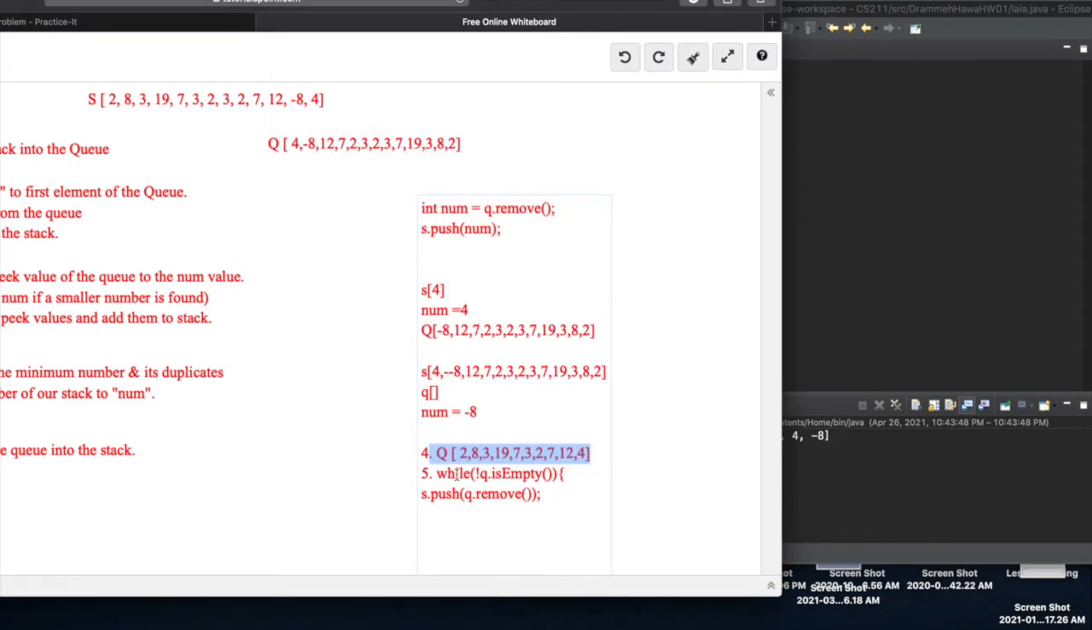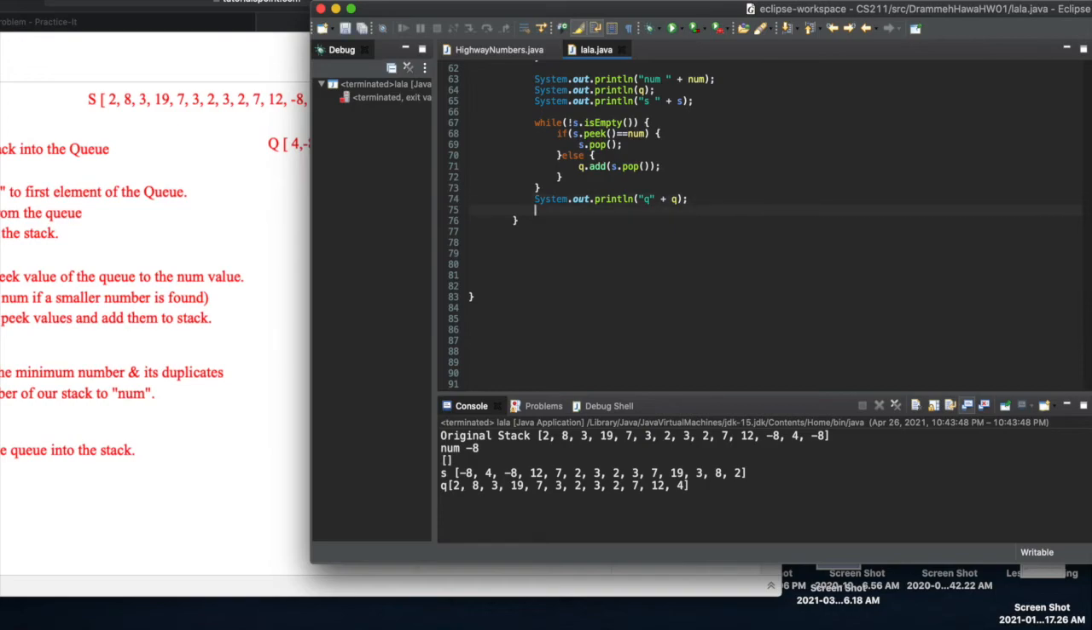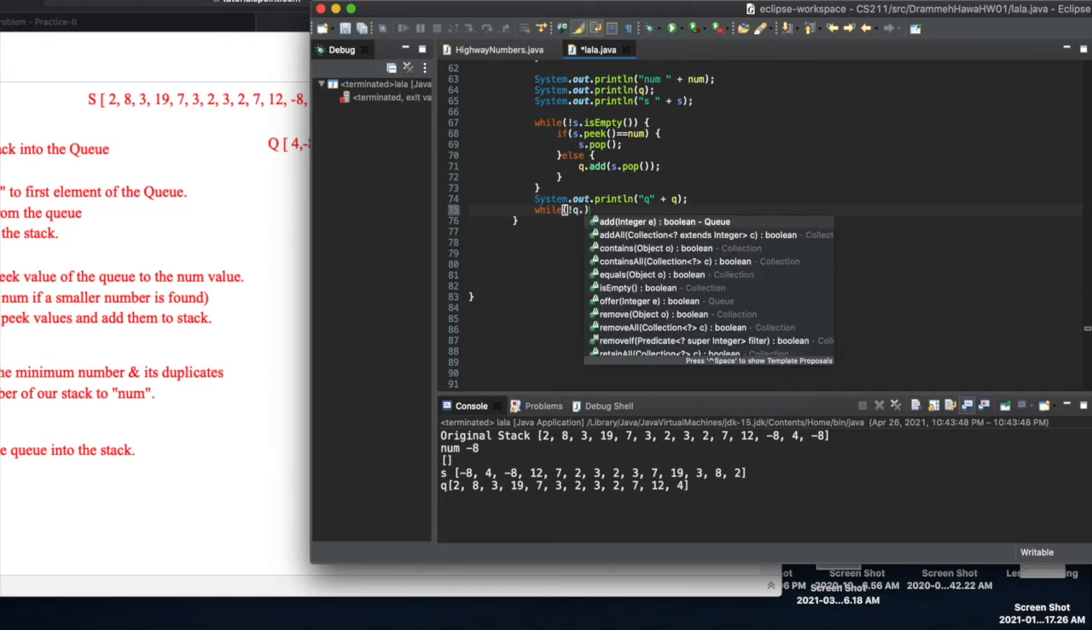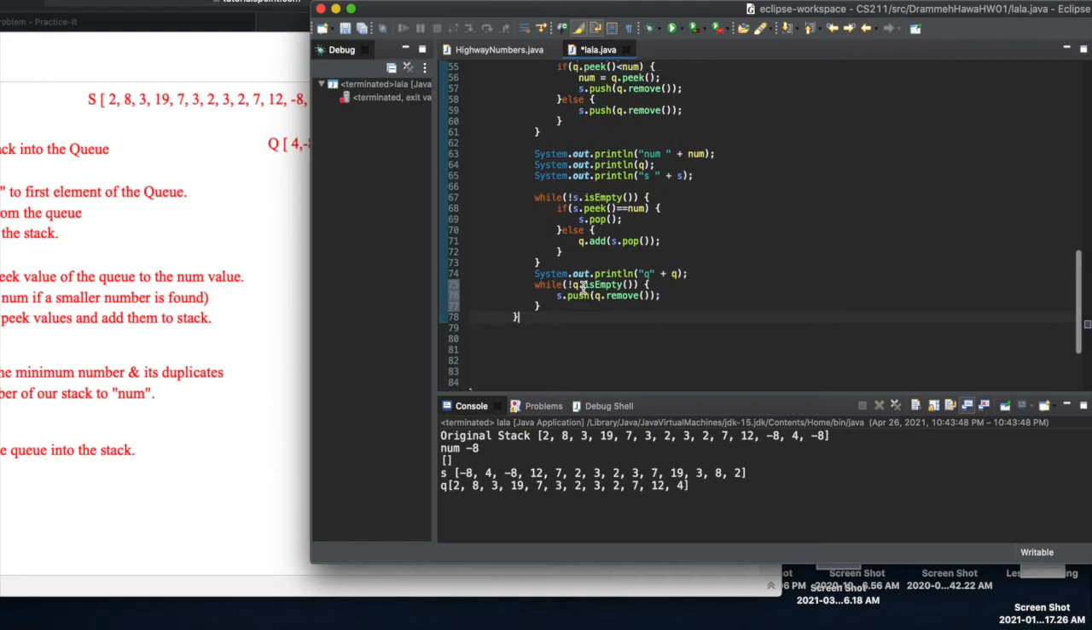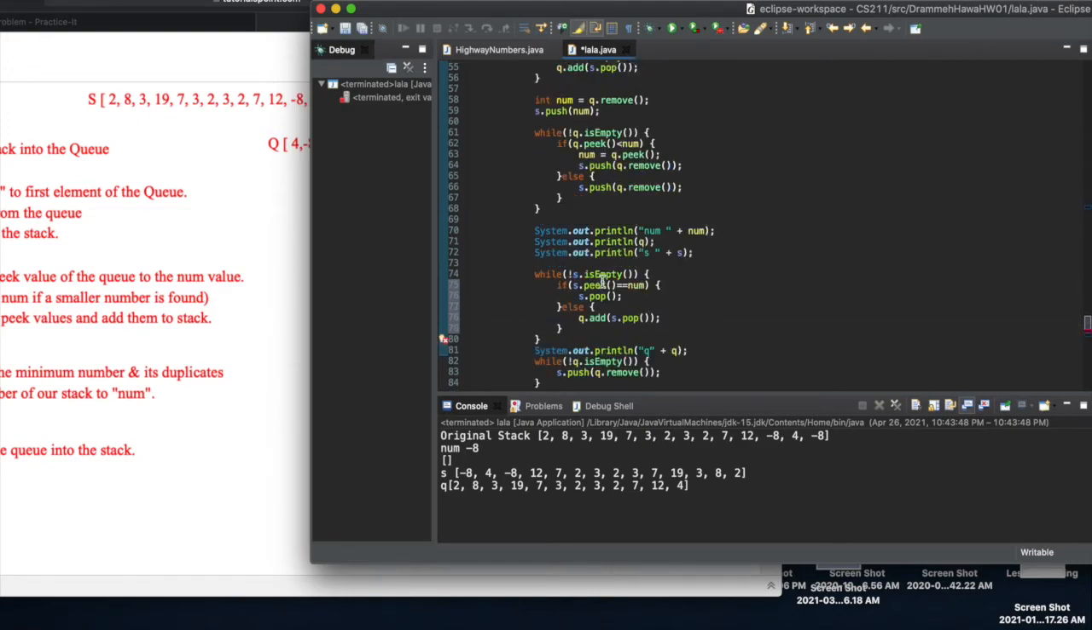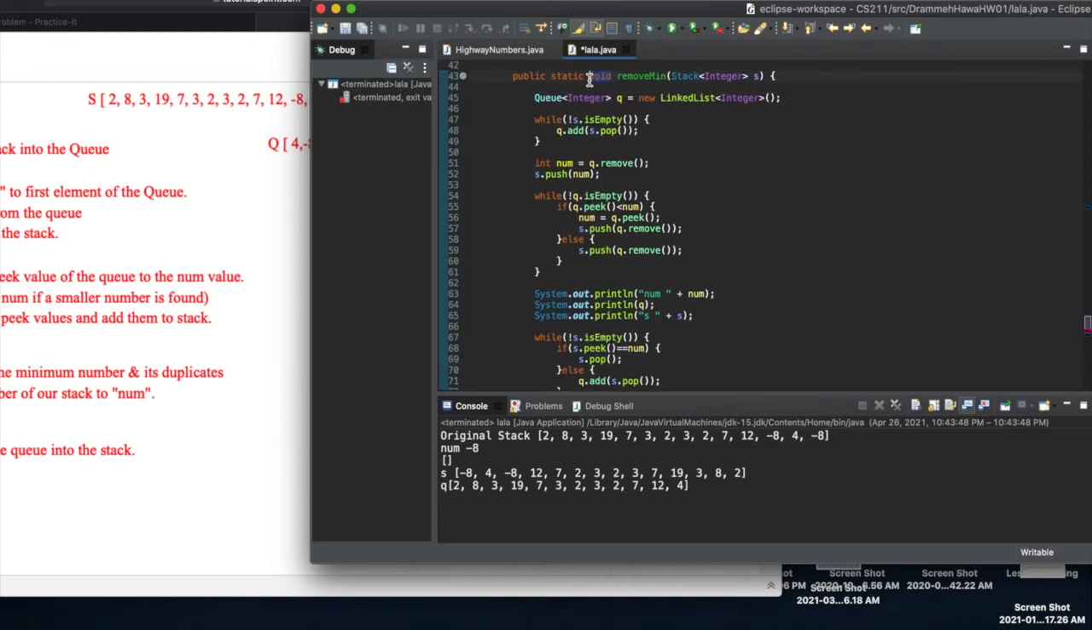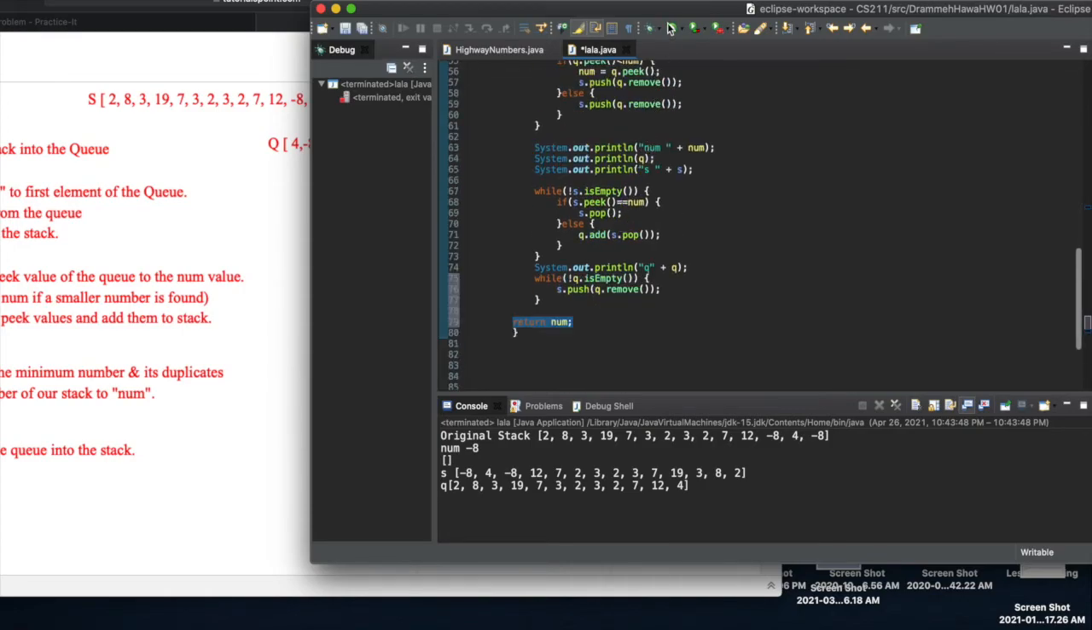So now for the final step, all we want to do is restore the stack how it was originally without the minimum value. So what we have to do is say, while the queue still has elements, empty all those elements into the stack. So s.push q.remove, right? So that should give us everything we're looking for. And at the end of our method, all we have to do is return that num. And remember, we have to go back and update this here as int, and it should give us what we're looking for. Great.